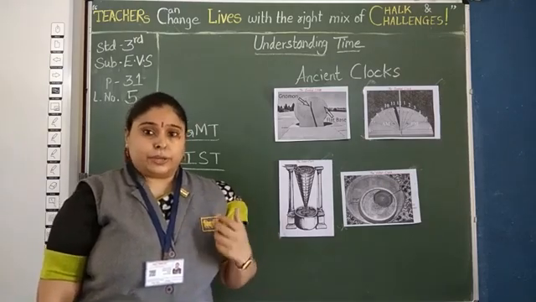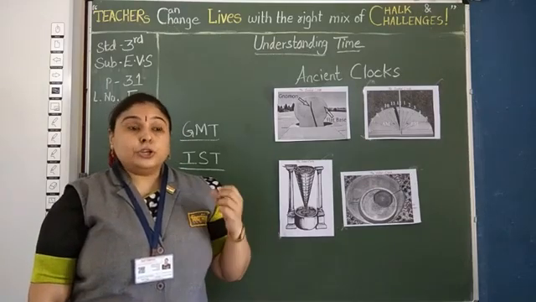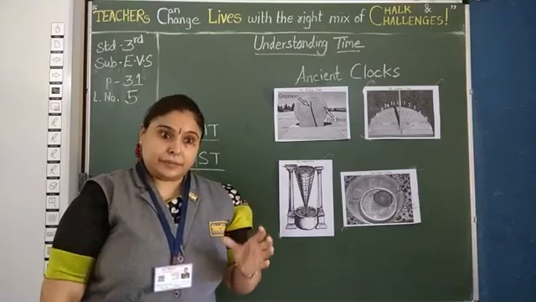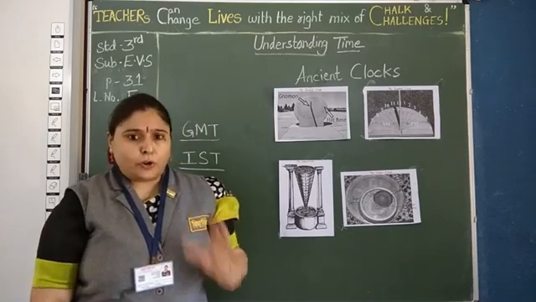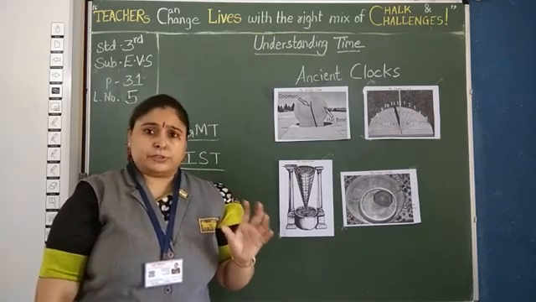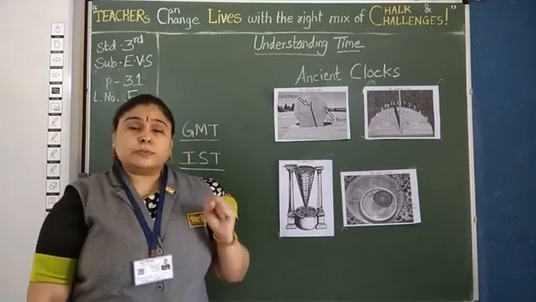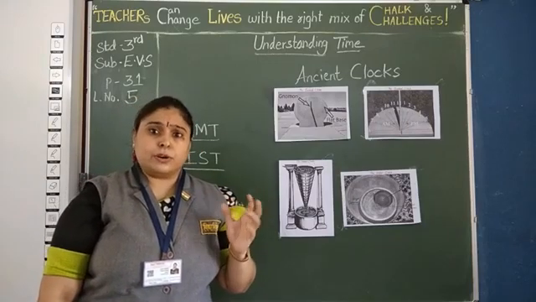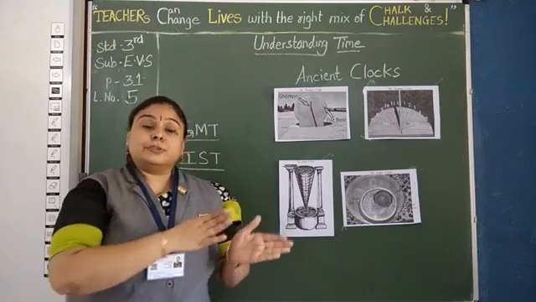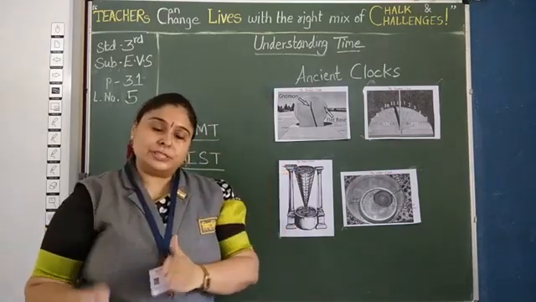Now clock, you know it. What is that? A clock is a device that tells the time. It is a device used to measure, to keep and to indicate time. The clock is one of the oldest human inventions, which started to measure time. You must be thinking who invented the first clock and how it looked. So let's start talking about the journey of the clock from ancient time to our modern time.